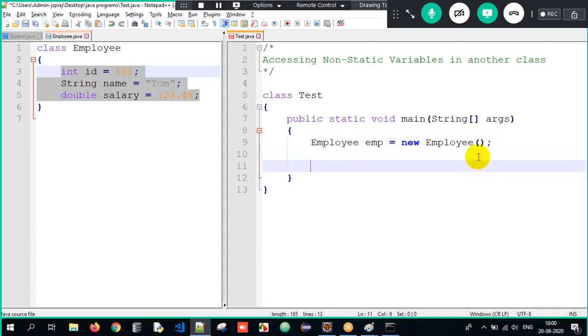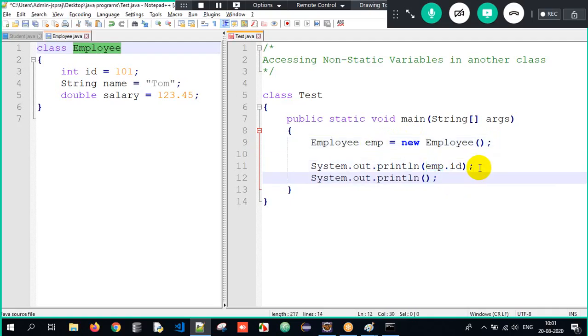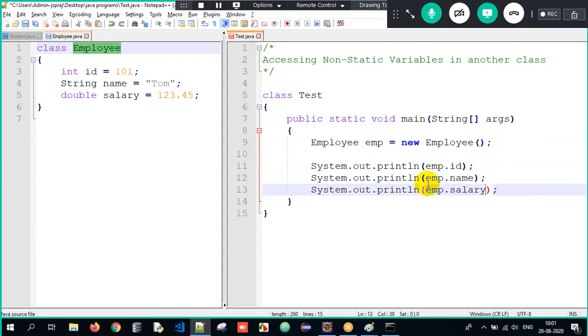After creating an object, if I want to print it, I always use the System.out.println method. Correct. If I want to print the ID, will I write emp.id or directly ID? Sir, ID is a non-static variable present in the Employee class. Therefore, you created the object of the Employee class, wherein you have stored all the non-static properties in memory. And what is the object name? emp. So you have to write emp.id, then emp.name, and then emp.salary. This is what we are supposed to understand.